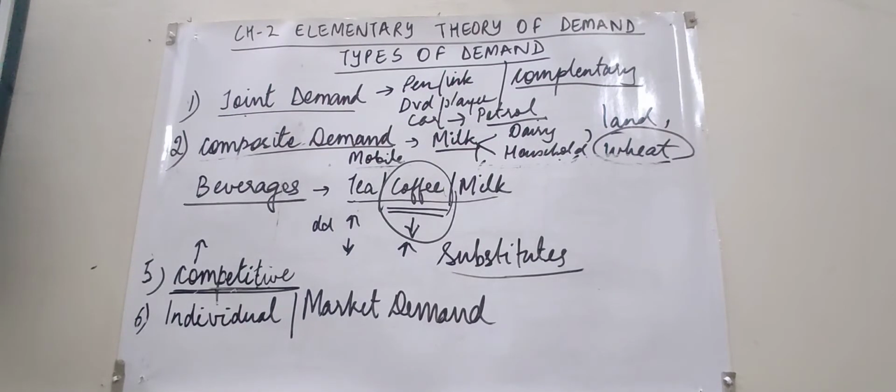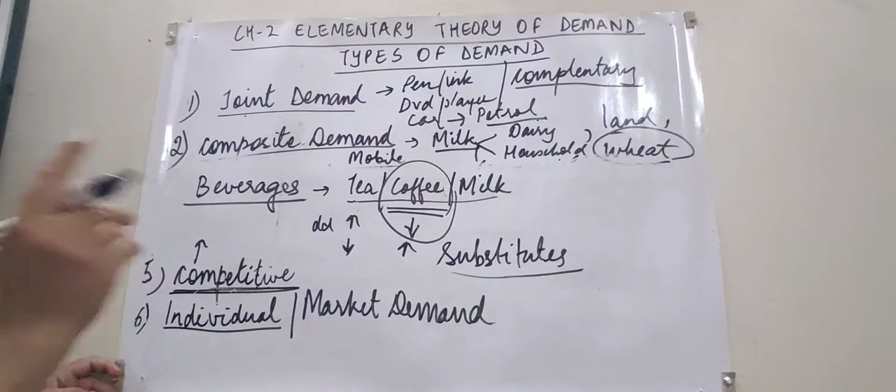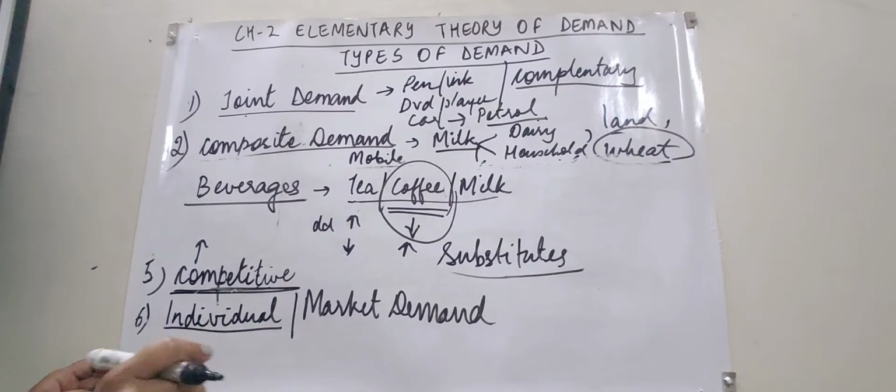All right. Now we also have to discuss individual demand and market demand. So children, as the name says, whenever we are defining demand, always remember we are going to talk in terms of quantity demanded at a particular price within a given time period. So this is how we are going to write.